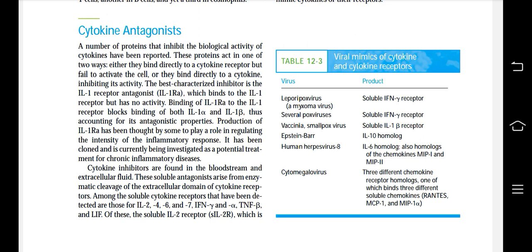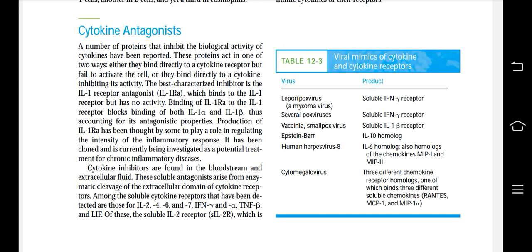Binding of IL-1RA to the IL-1 receptor blocks binding of both IL-1 alpha and IL-1 beta, thus accounting for its antagonistic properties. So, production of IL-1RA has been thought by some to play a role in regulating the intensity of the inflammatory response. It has been cloned and is currently being investigated as a potential treatment for chronic inflammatory disease.